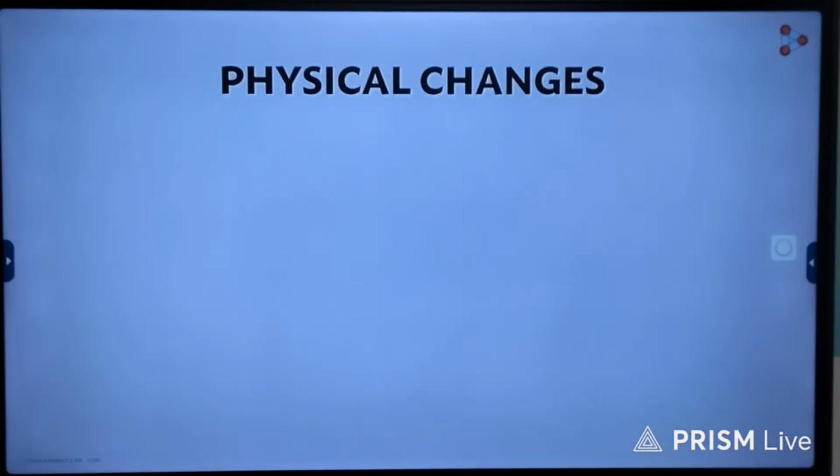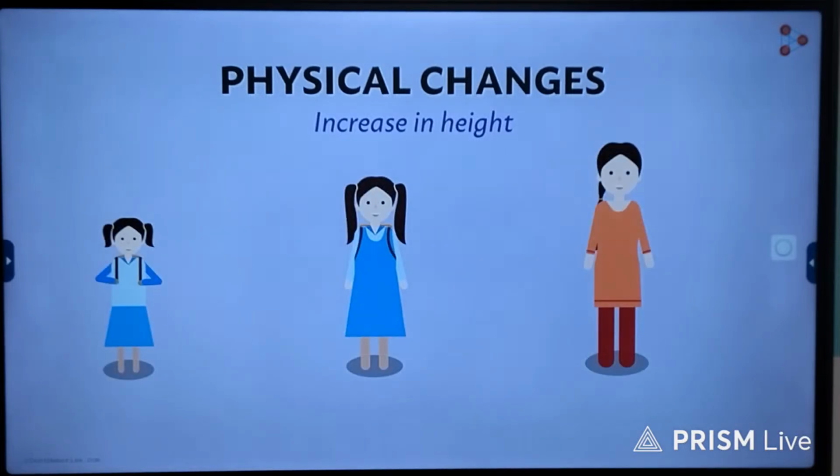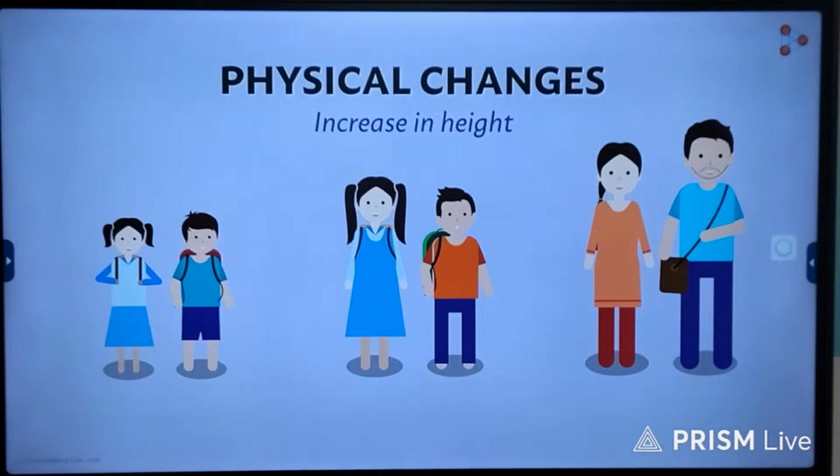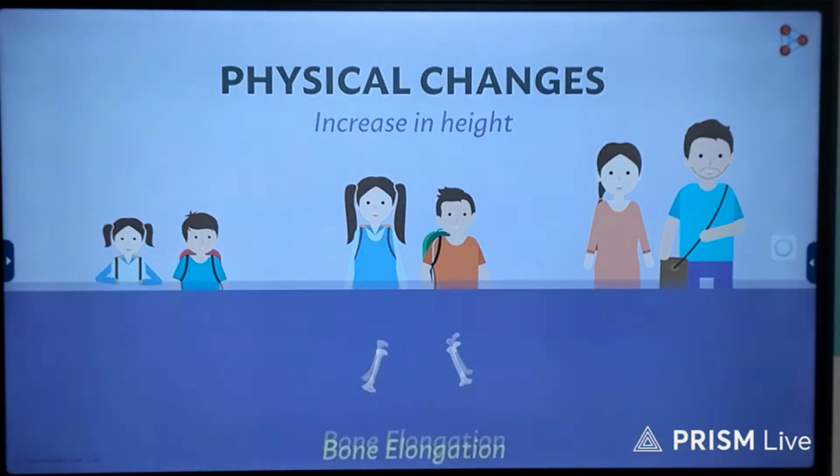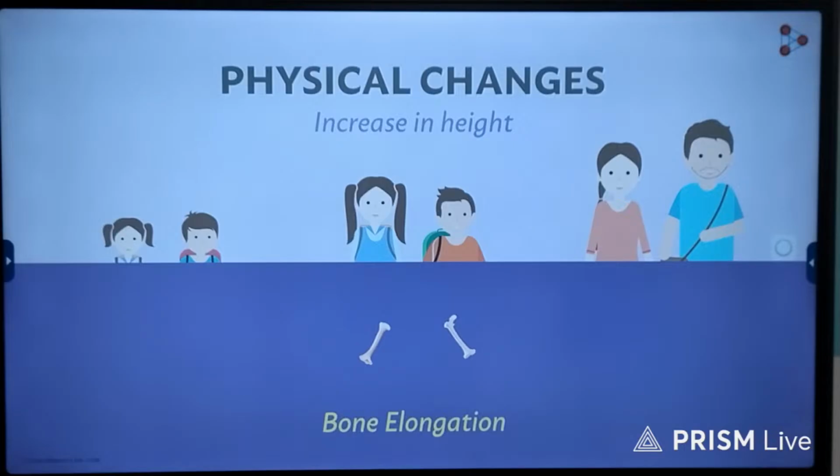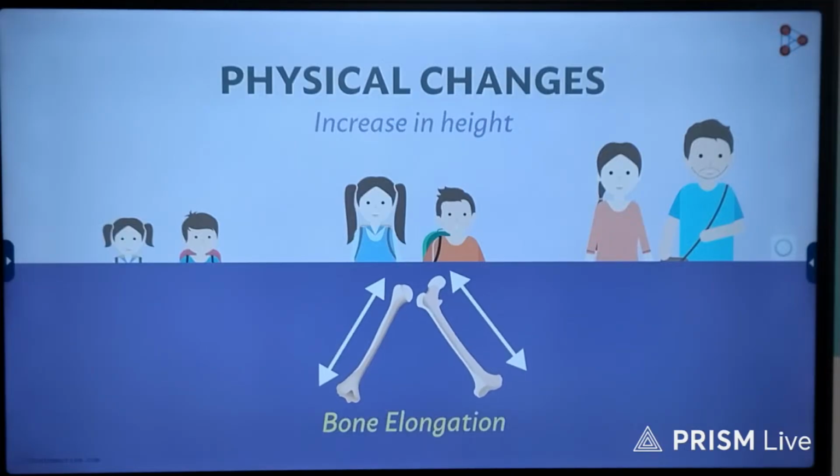The most significant change that puberty brings is the increase in height. To be specific, growth of the complete body. If you observe keenly, you will realize that as kids, girls grow in height faster. However, on reaching adolescence, the height of both increases rapidly. Do you know why the growth in height is maximum during this age? The principal reason is bone elongation. This is the time when long bones in our body, that is the bones of the arms and legs, get elongated. However, the growth rate as well as the time required for growth will be different in individuals.